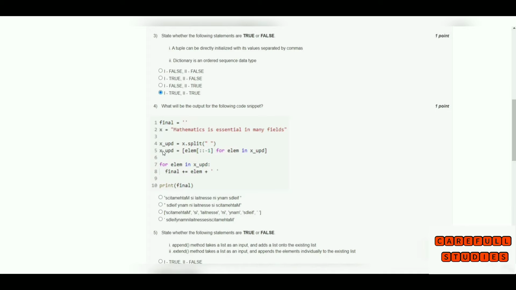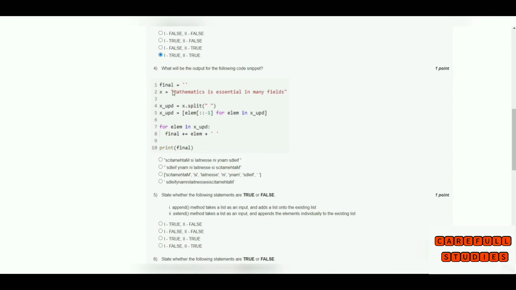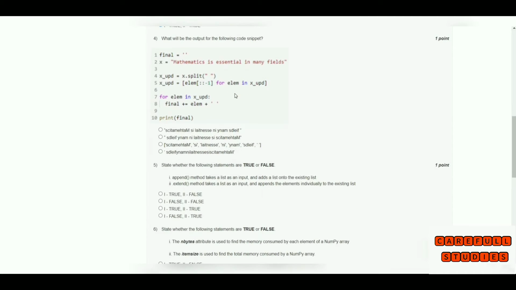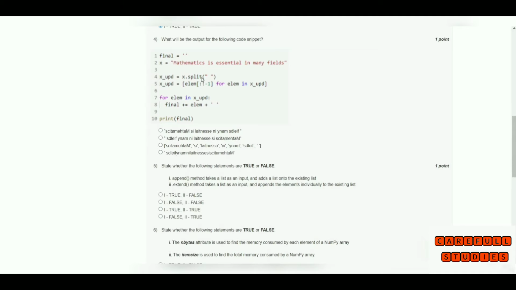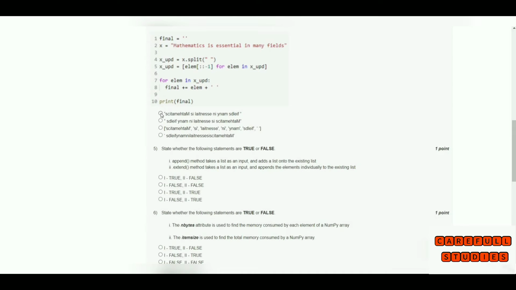The fourth question is: what will be the output for the following code. It has a few variables. The string x is "mathematics is essential in many fields". Then it is assigned to the split function and stored in another variable. Here x[::-1] is used, which means slicing, for element x in x_upd. Then there is another loop. The final output is a list where the string is in reverse order. So the first option.